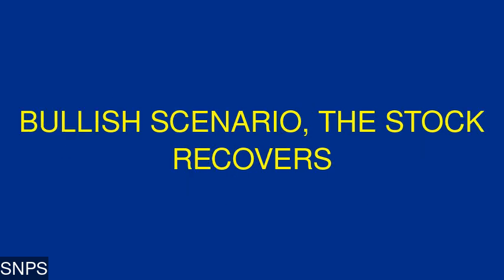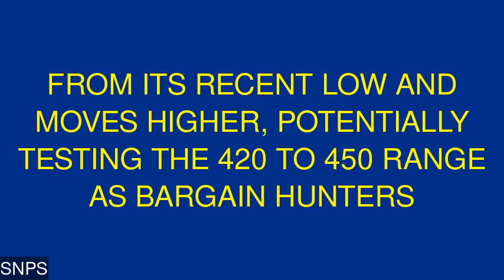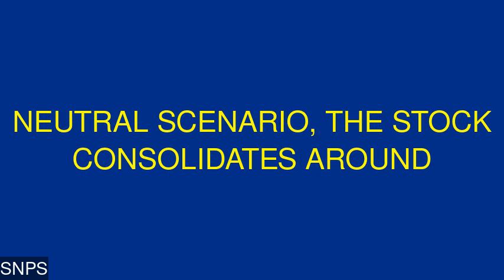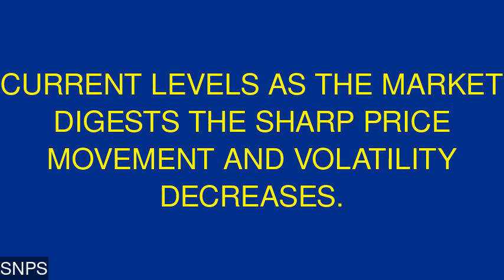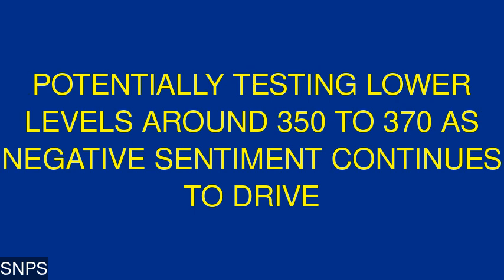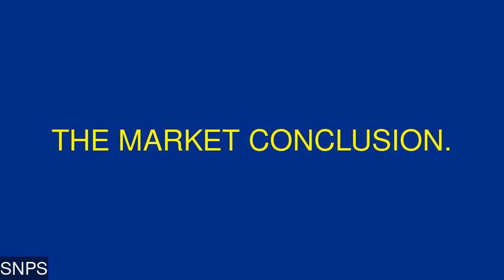Possible scenarios. Bullish scenario: the stock recovers from its recent low and moves higher, potentially testing the 420 to 450 range as bargain hunters enter the market and short sellers cover positions. Neutral scenario: the stock consolidates around current levels as the market digests the sharp price movement and volatility decreases. Bearish scenario: the stock continues to decline as selling pressure persists, potentially testing lower levels around 350 to 370 as negative sentiment continues to drive the market.